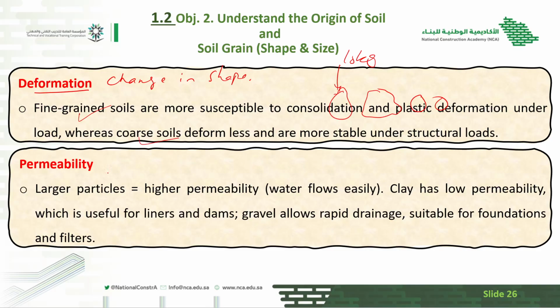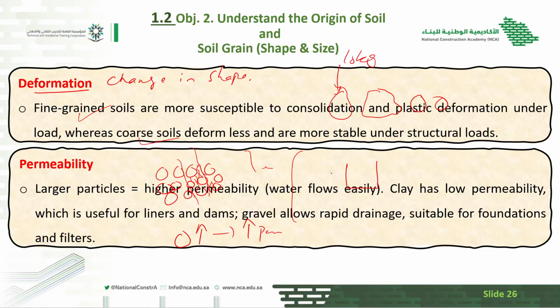The other one is permeability. Permeability simply means the flow of water inside the soil. If the material is coarse grain soil and the size is bigger, it means there is more gap between the particles. If the gaps between the particles are more, the water can flow very easily. So bigger size means more permeability.